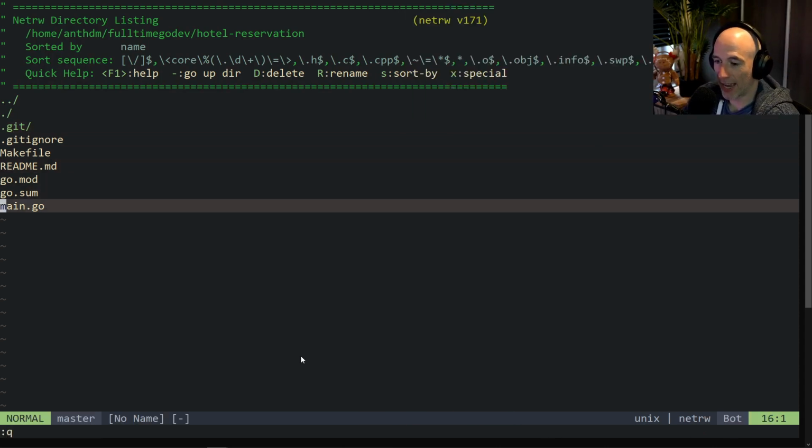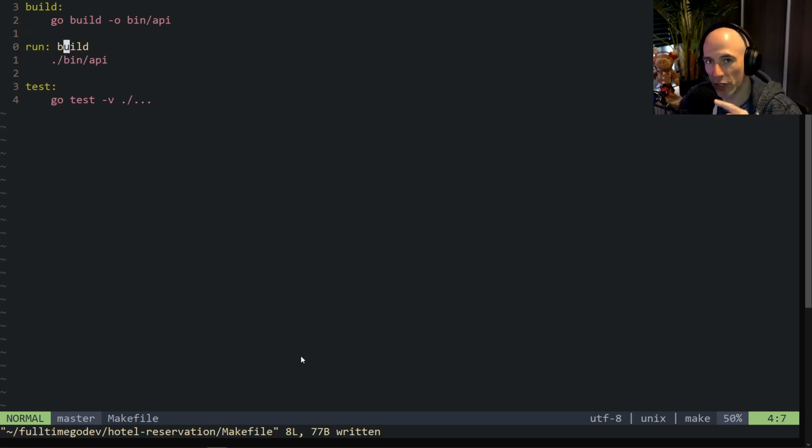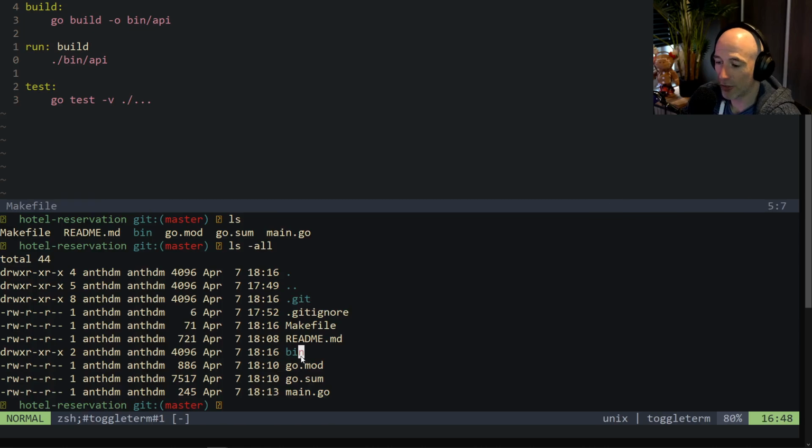Yes, so we have our makefile here. Let me reopen it because if we're gonna run, we don't want to build first and then run. That would be so annoying. So we're gonna say basically build, right? I think that should work. So we're gonna say run, but we're gonna depend on build. So it's first gonna build and then gonna run, right? That should actually work. Let me see.